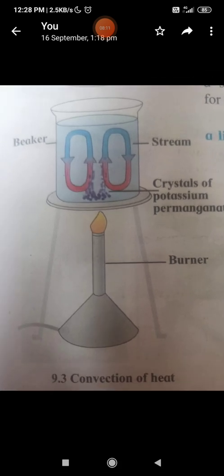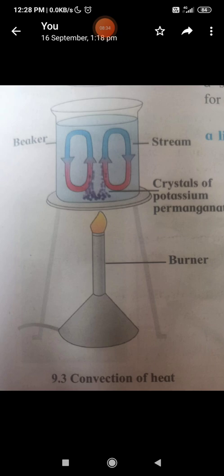As a result, it moves upwards and is replaced by the cold water. See that there is a blue color and a pink color in the picture given. In this way the water is moving.